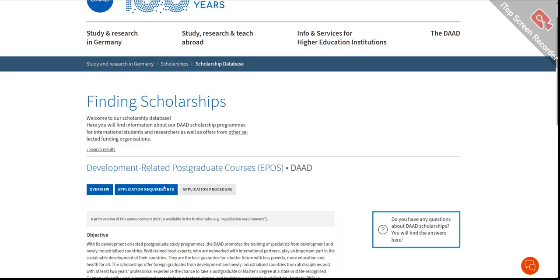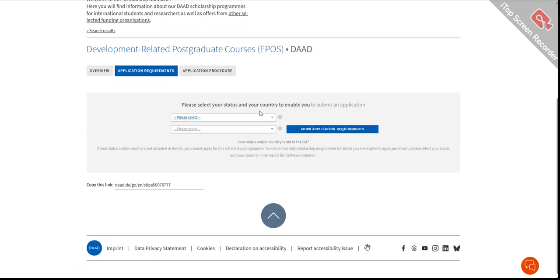Okay, so this was the overview. Now let's talk about the application requirements. They ask you to select the country in which you are residing right now. For example, if I'm residing in Pakistan, I'll select Pakistan, then select graduates and show application requirements.